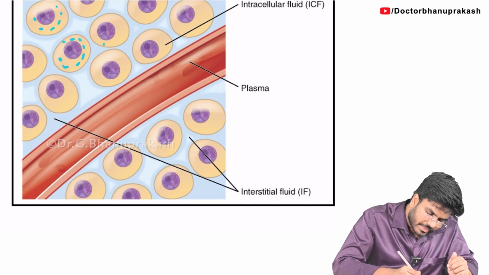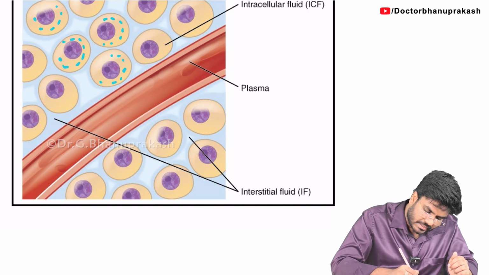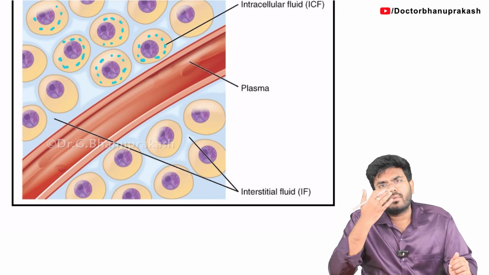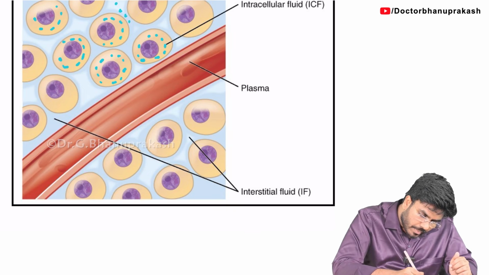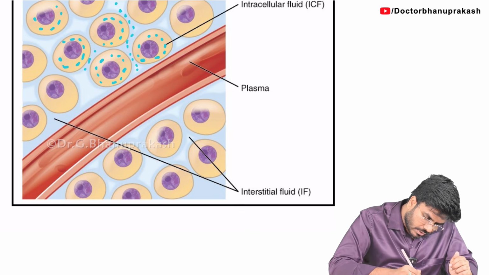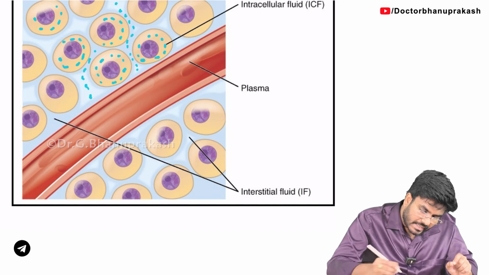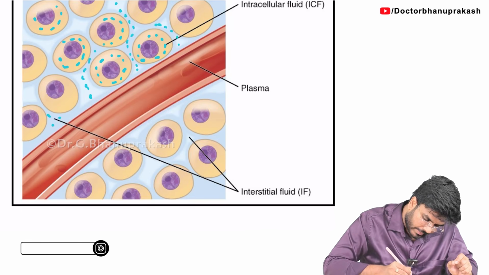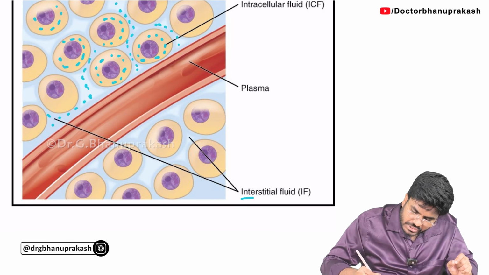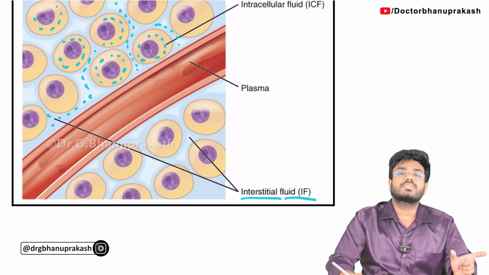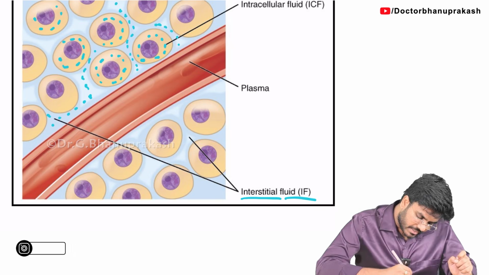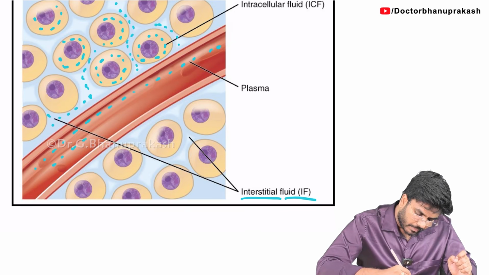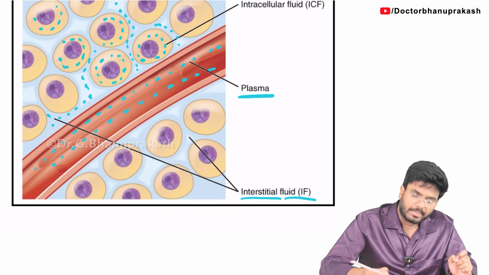So this water which is present within the cells is called intracellular fluid. Where else is water present? Water is also present in between the cells. Here this is also water. This water is called the interstitial fluid. The water present in between the cells is called the interstitial fluid. And where else is water present? Water is also present in the blood. The liquid component of the blood is called plasma.